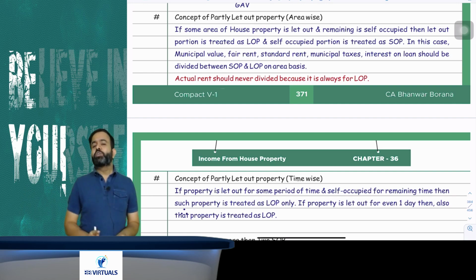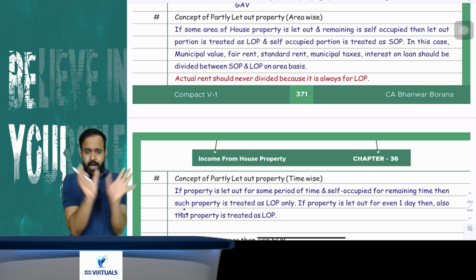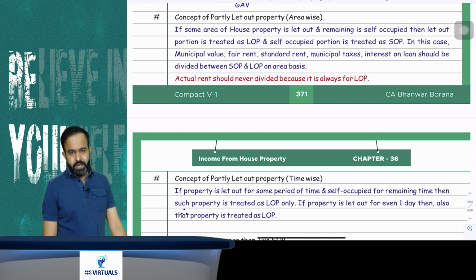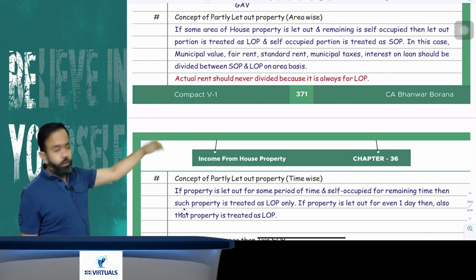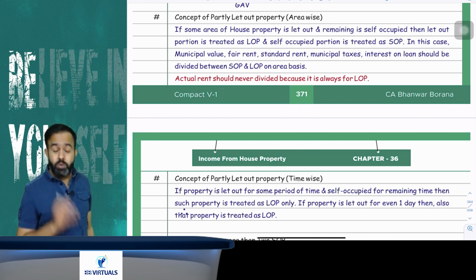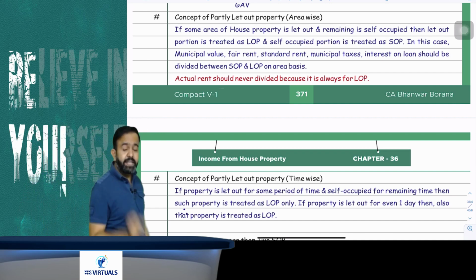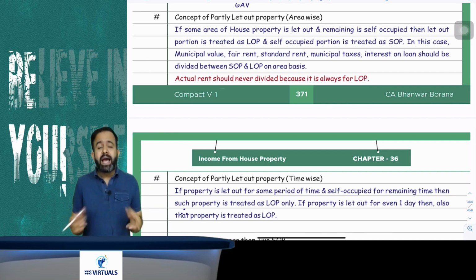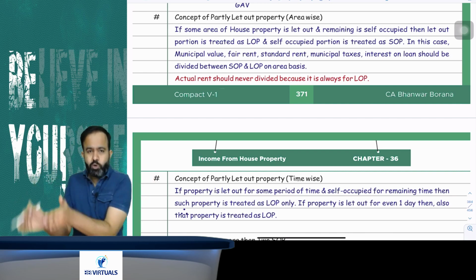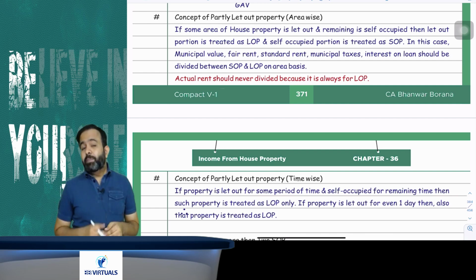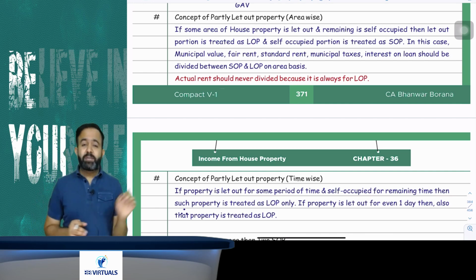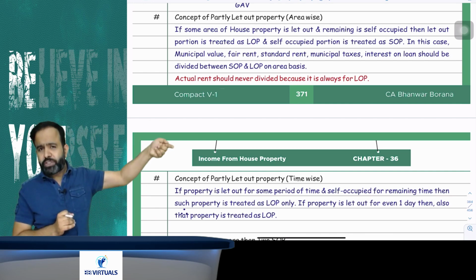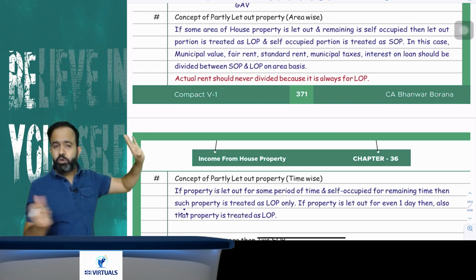So guys, in this particular case, you have to treat the house property as two house properties. Your let out area will be treated as LOP and your self occupied area will be treated as SOP. You have to prepare two columns, one for SOP and one for LOP. Always your municipal value, fair rent, standard rent, municipal taxes, interest on loan, that has to be divided between your SOP and LOP on the area basis. But always remember, actual rent is never divided, because actual rent will always be for the let out portion. You got my point or not?